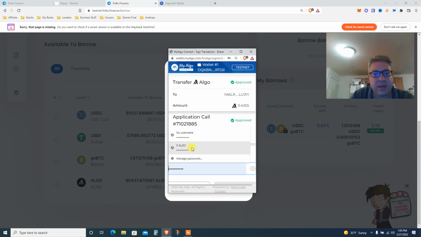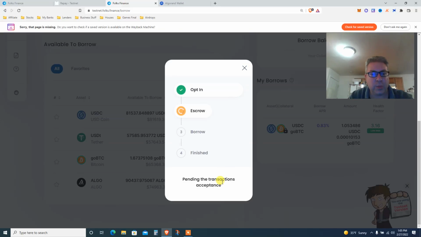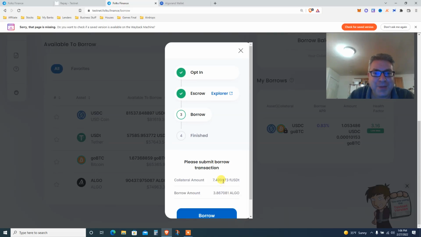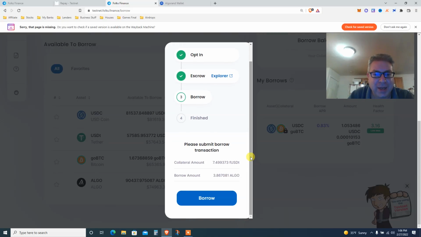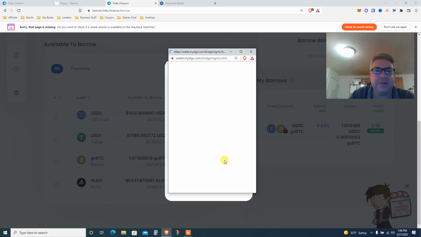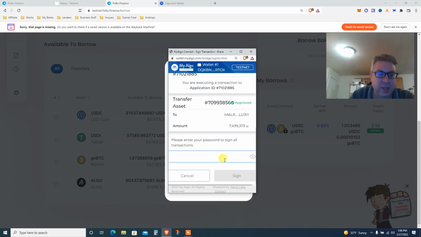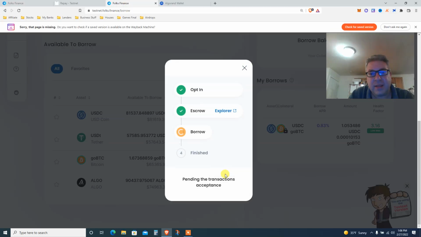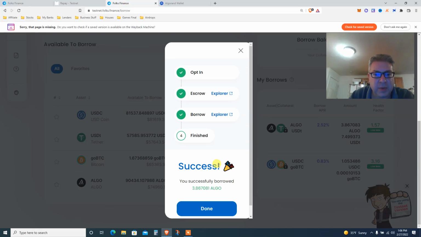It is what it is. It's kind of tedious with all those passwords. I can't control the protocol. All I can do is click a few buttons and buy the dip. Click borrow. So I put my collateral, and against that I borrow 75% Algo, which is pretty cool. Put your code again. You see why this is annoying, but it's super secure. It's pretty fast. Okay, we got a couple of steps to go.